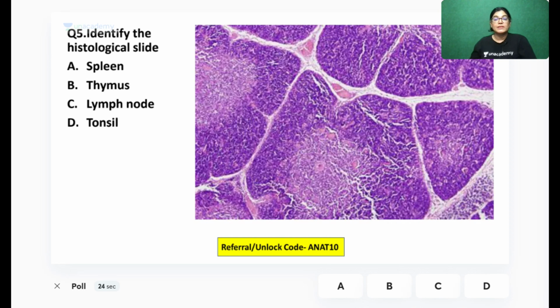Take your time. I have given 30 seconds so that you can see the slide nicely and then give the answer. Please don't be in a hurry to give the answer. See the slide nicely. Concentrate on the high points and the histological features, identify points, and then mark the correct answer. That is how you can approach the right answer.